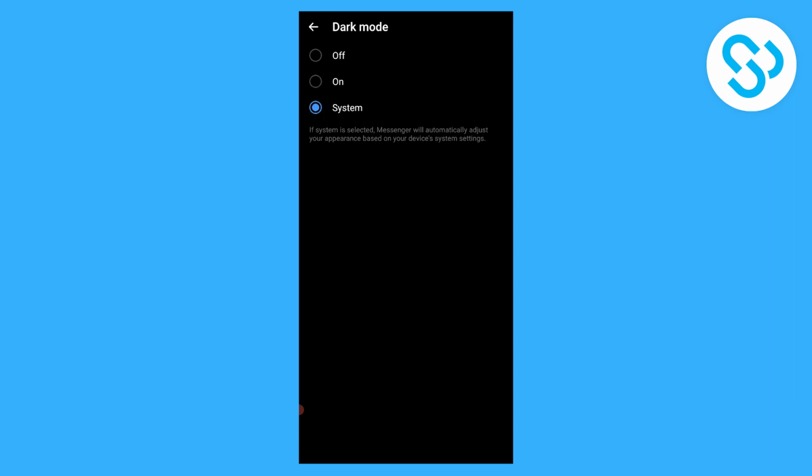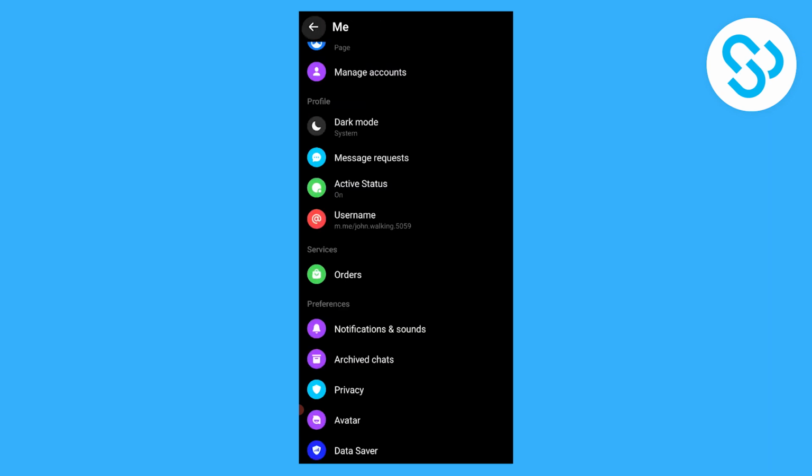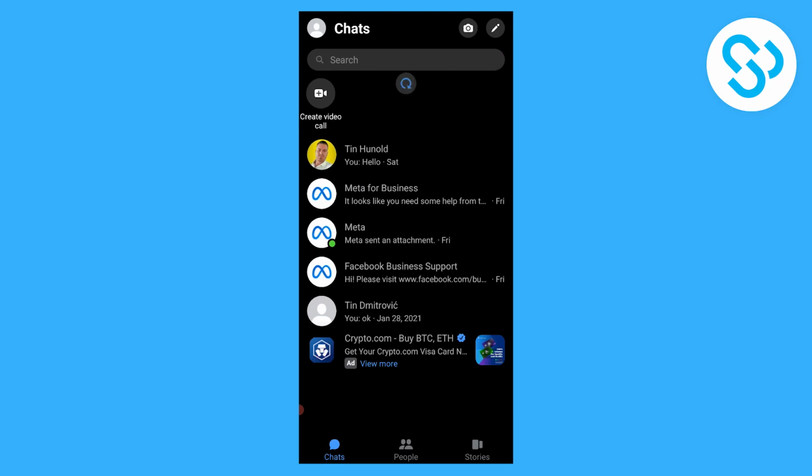You can also turn on dark mode by just going to your settings and setting your theme to dark mode on your phone. And this will allow you to have dark mode on Messenger as well, as you can see. So right now we have dark mode.